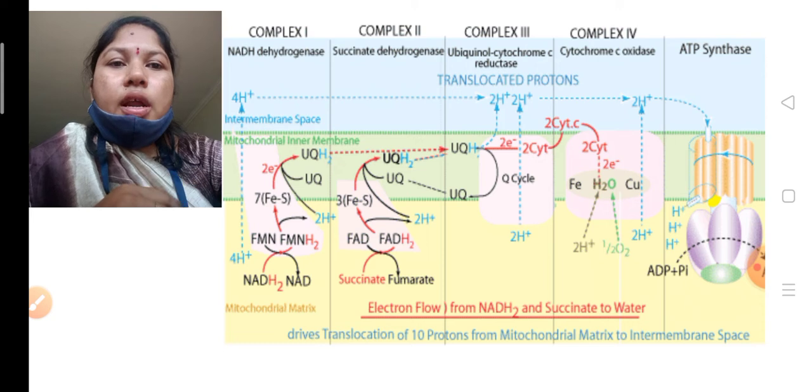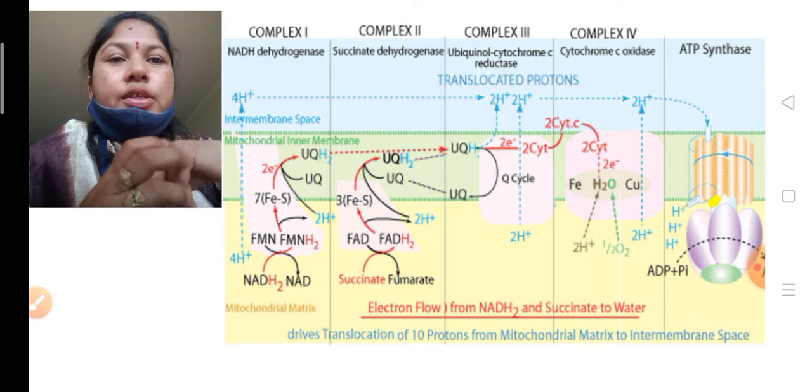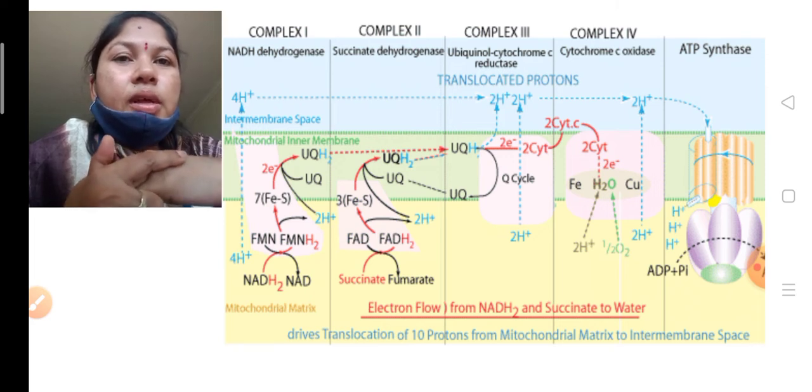Here in the mitochondrial matrix, NADH2 undergoing the oxidation process means it loses the electrons and protons also. Okay, in that the electrons are passed through complex 1. Okay, complex 1 is always an L-shaped structure. Please remember this one.